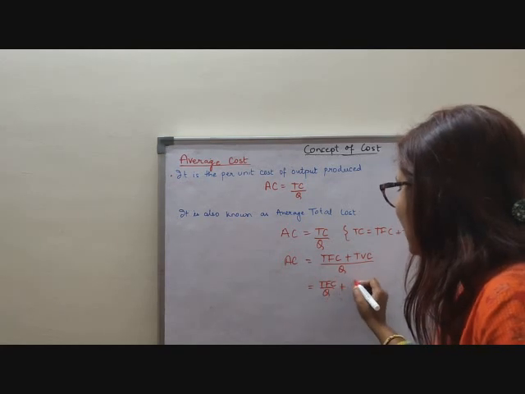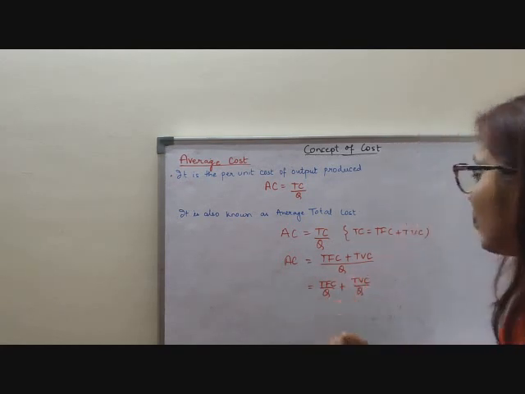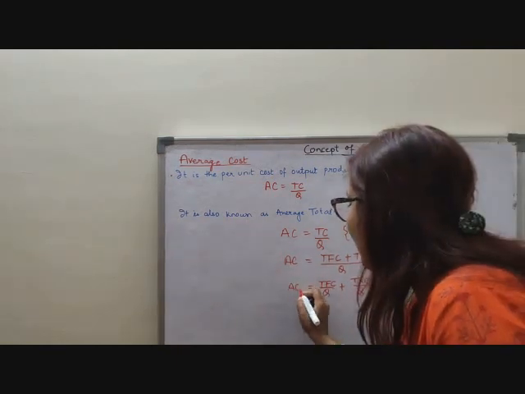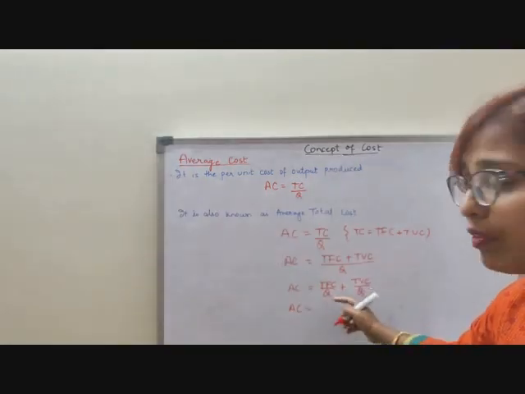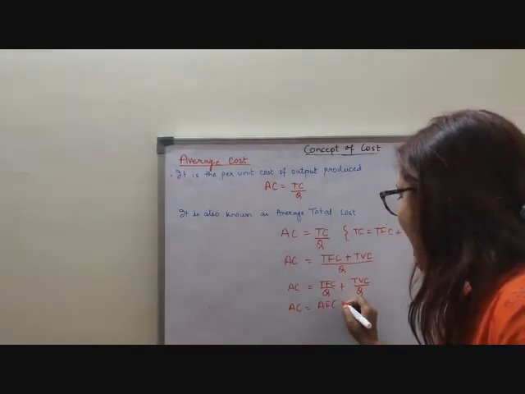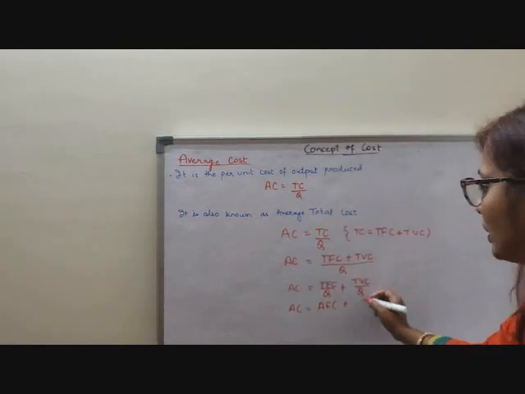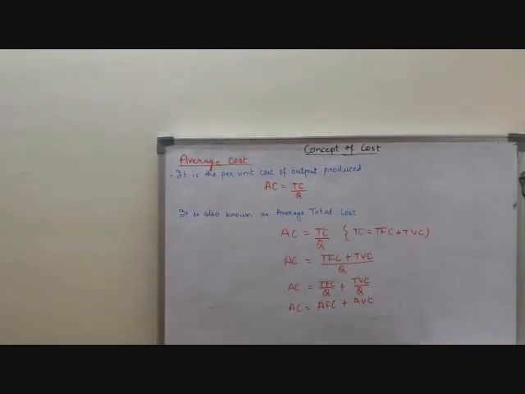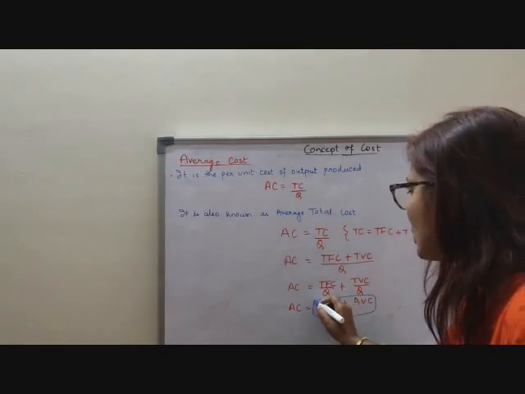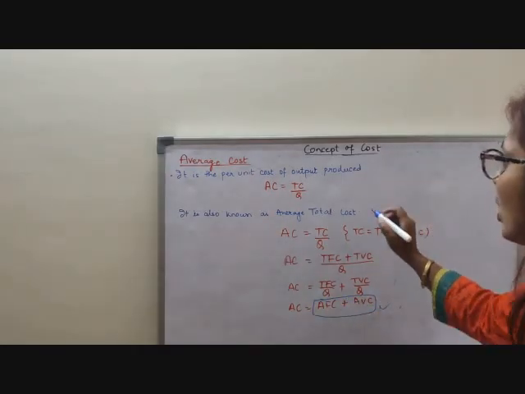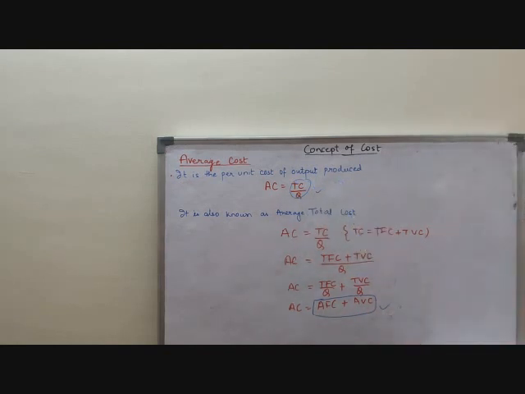If we separate this, we can also write it this way. Clear? So, we know that average cost is equal to this. If we divide TFC by quantity, we will get average fixed cost. And if we divide total variable cost by quantity, we will get average variable cost. So, we can say that average cost is the summation of the average fixed cost and average variable cost. This is one formula you can use or you can use this formula also. So, both are correct. Clear children?